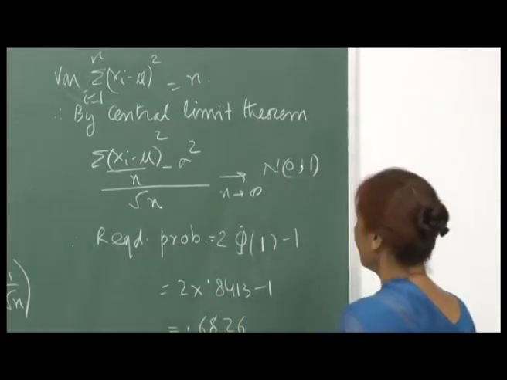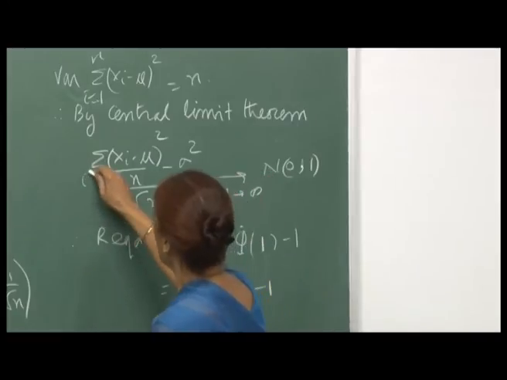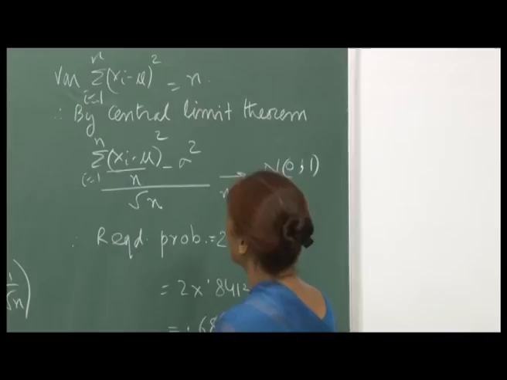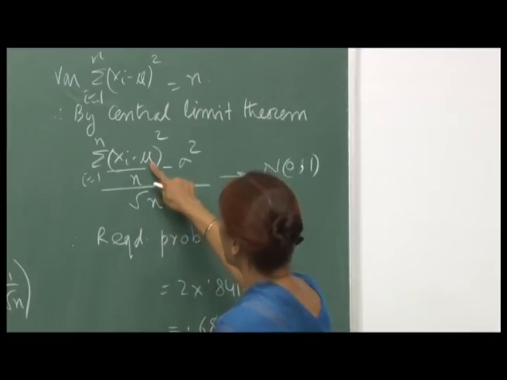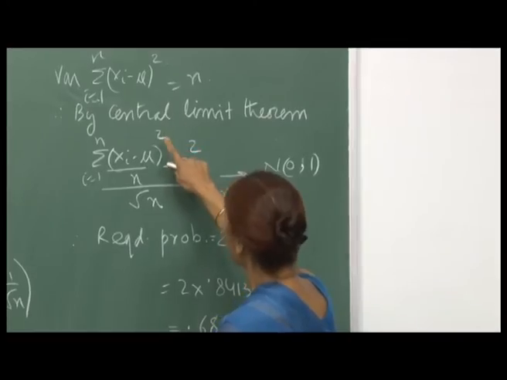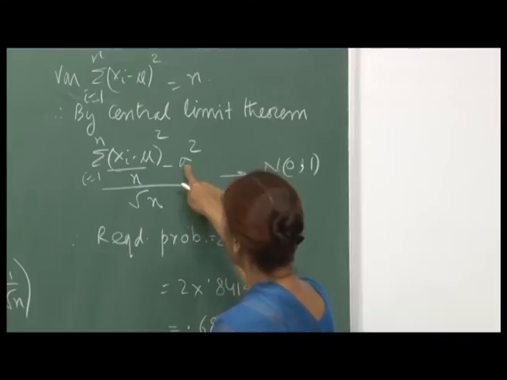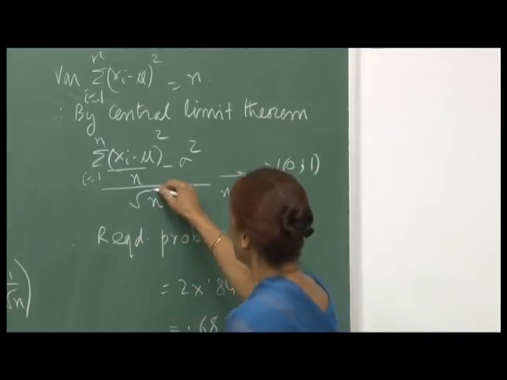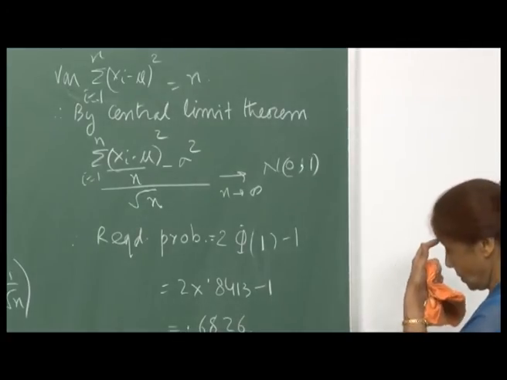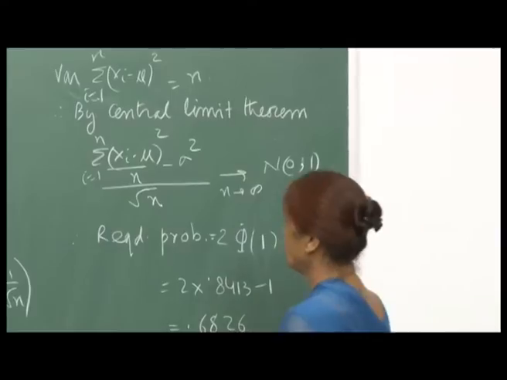So, by the central limit theorem, this summation i varying from 1 to n minus n sigma square divided by root n, right, because the mean of (x_i minus mu) whole square is sigma square. So, then n sigma square divided by n, so the mean is sigma square divided by root n, right. So, this goes to N(0,1) in distribution as n goes to infinity, and therefore, the required probability,